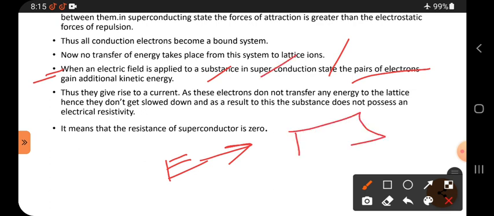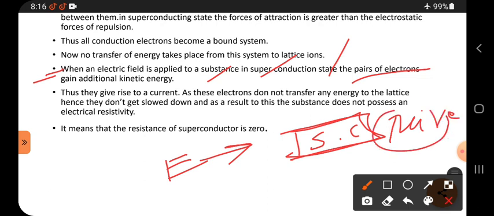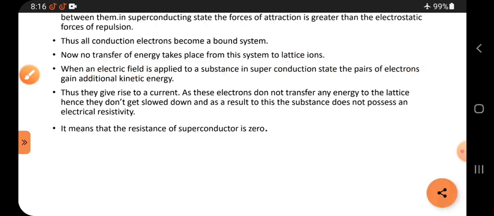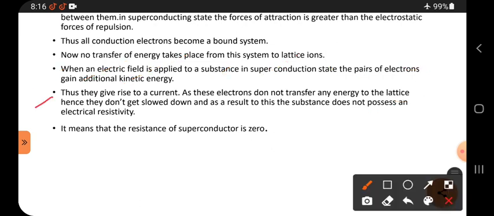These substances always contain paired electrons. The field pushes the electrons in a single direction, so they gain more kinetic energy. Thus they give rise to a current.